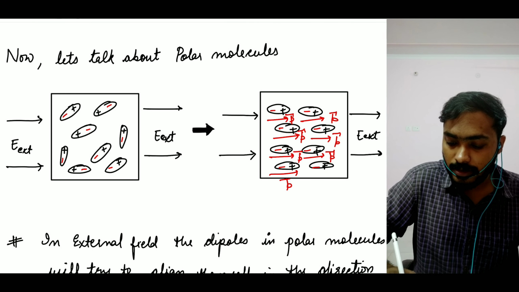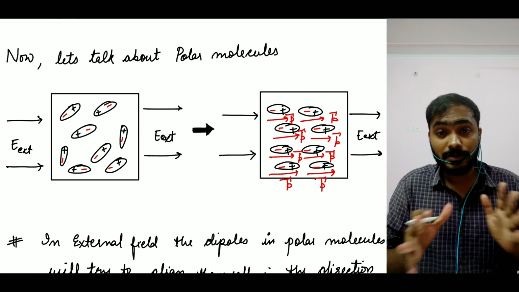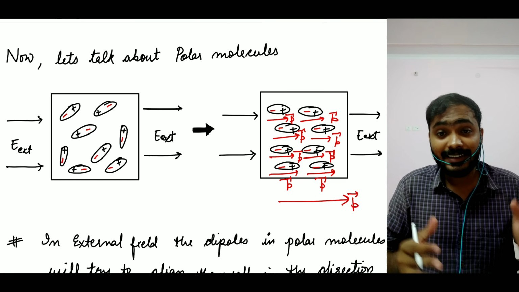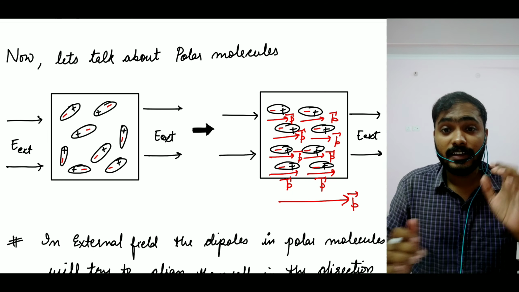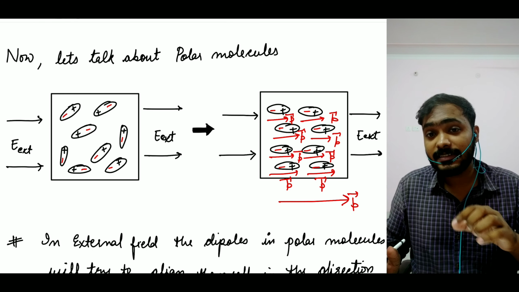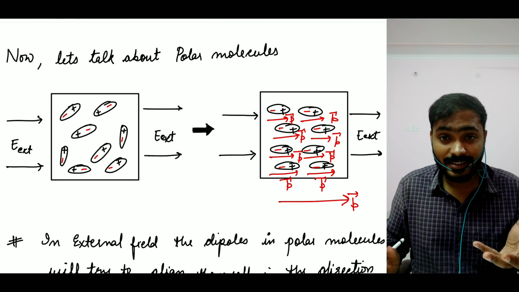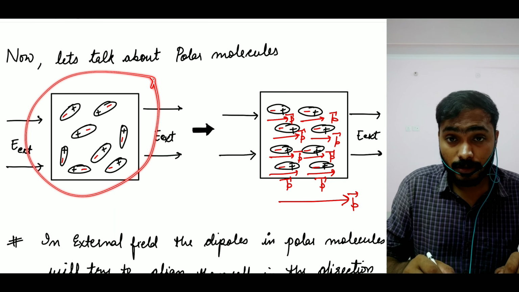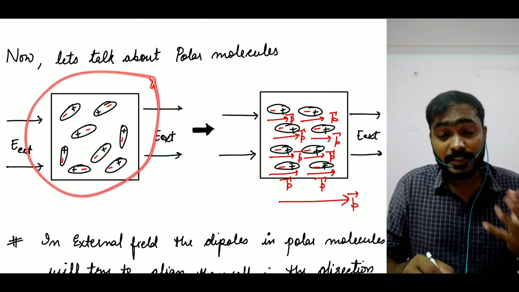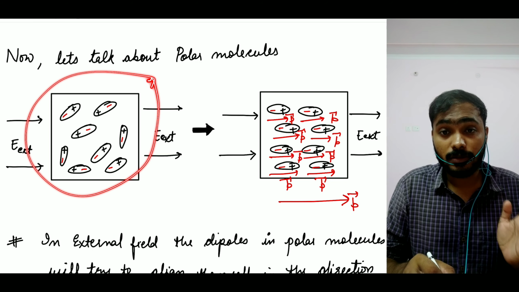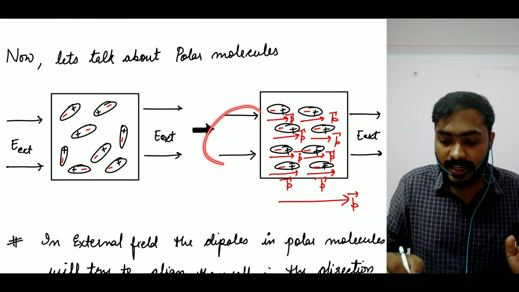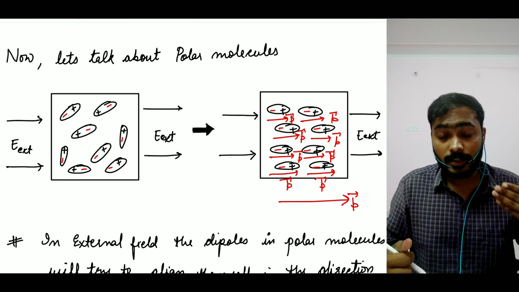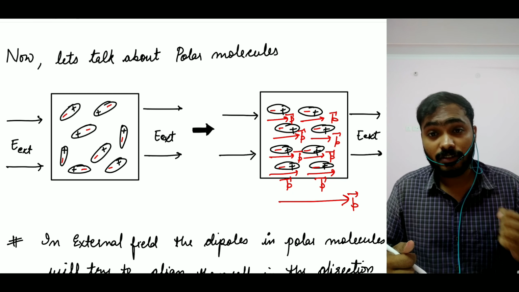Can you guys see that? Is that a yes or no? Yes? Great. So you have a net dipole moment in the direction of your electric field, right? Now again, this is what you call polarization in the case of polar molecules. This material was made up of polar molecules, and its net dipole moment was equal to 0. Now what actually happened with the help of this external electric field? All of your molecules' dipoles are aligned in the direction of your electric field.